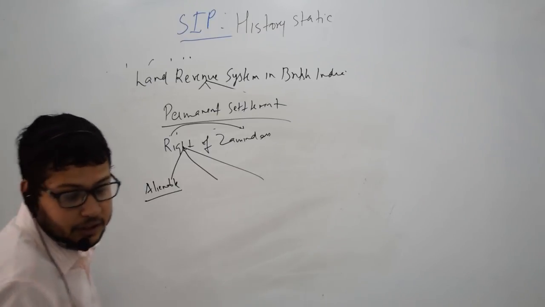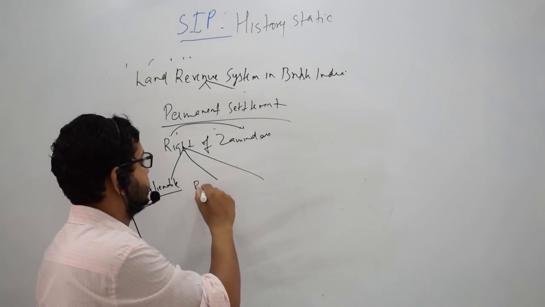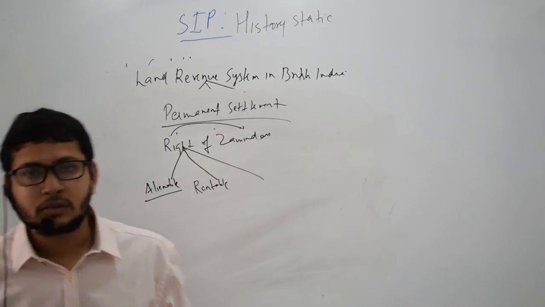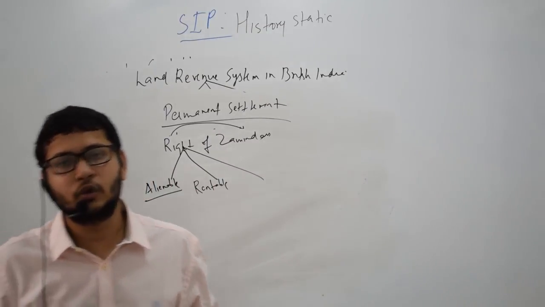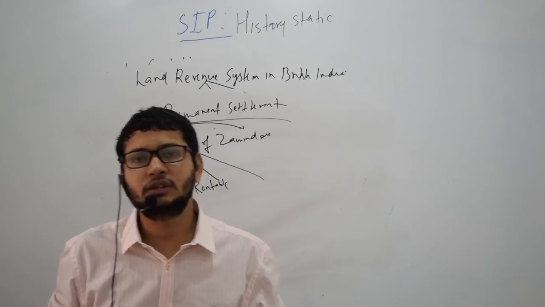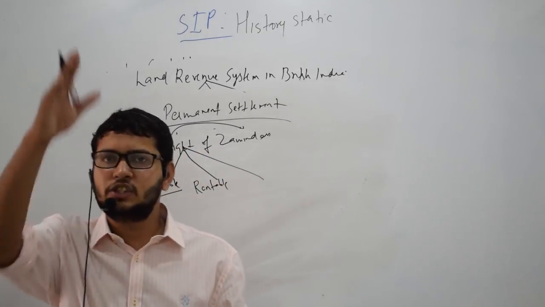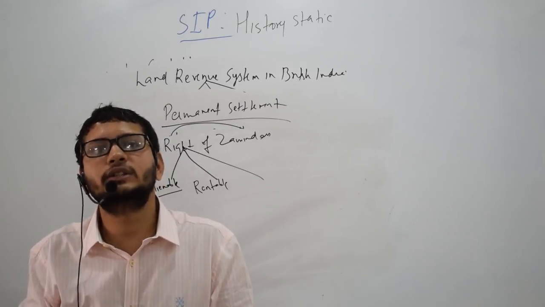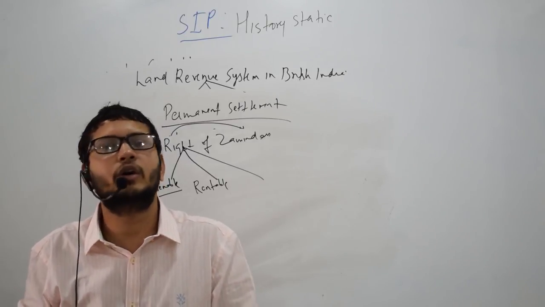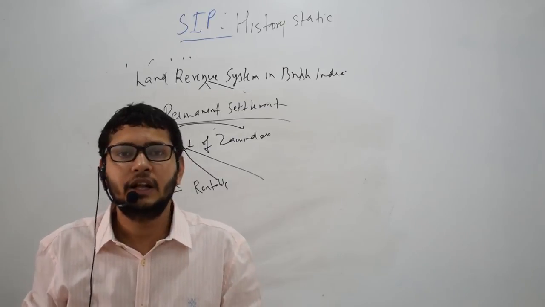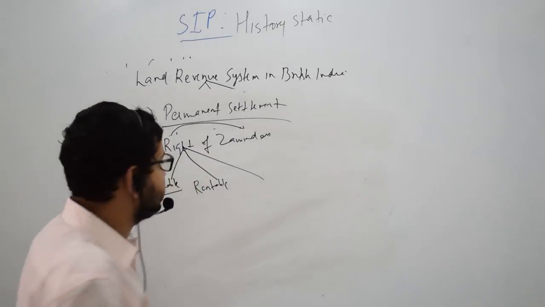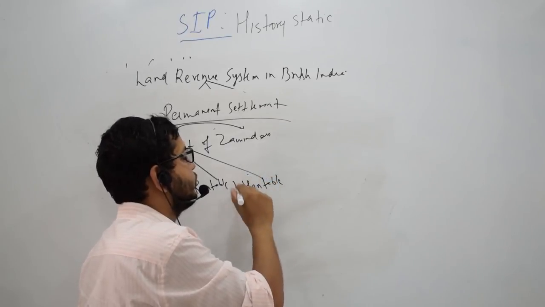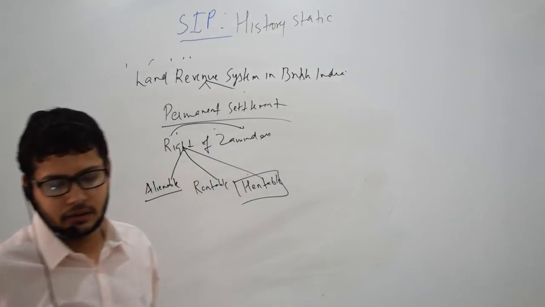Second was that it was rentable, which means that the Zamindar could further outsource the work of revenue collection to some smaller Zamindar. So there was this chain of intermediaries. These big Zamindars used to enjoy urban life and were called absentee landlords. And third was heritable, which means it was inherited from one generation to another.